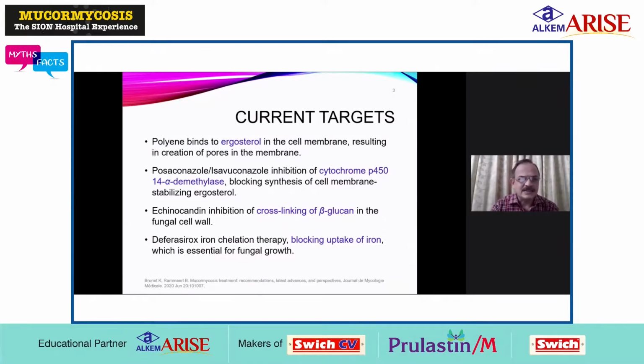Regarding the current targets, polyene drugs bind to ergosterol in the cell membrane, resulting in the creation of pores in the membrane and causing cell death. Posaconazole and isavuconazole inhibit cytochrome P450 demethylase, blocking synthesis of ergosterol, which stabilizes the cell membrane. Echinocandin inhibits cross-linking of beta-glucan in the fungal cell wall, whereas deferasirox is iron chelation therapy. Deferasirox is a molecule which blocks uptake of iron, which is essential for fungal growth.